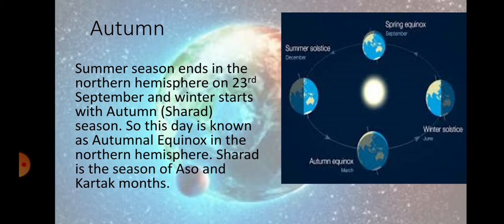After winter, spring comes. After spring, summer arrives, and after summer, we will have the autumn season in the northern hemisphere. You can see the northern part is opposite to the sun when autumn comes, which is the Aso and Kartak month of Gujarat.